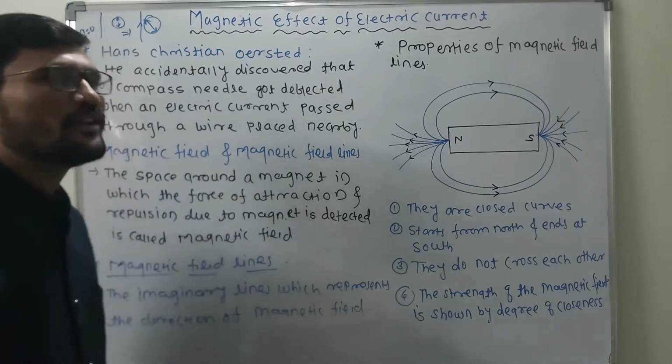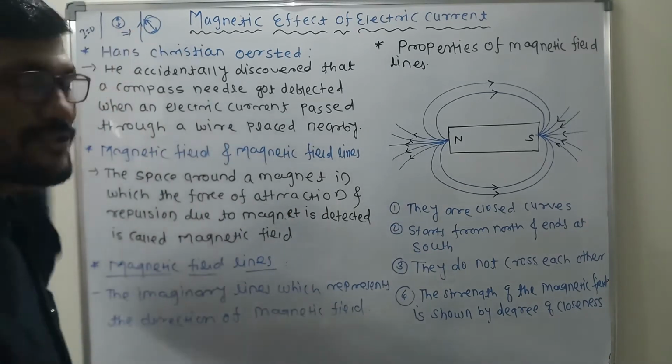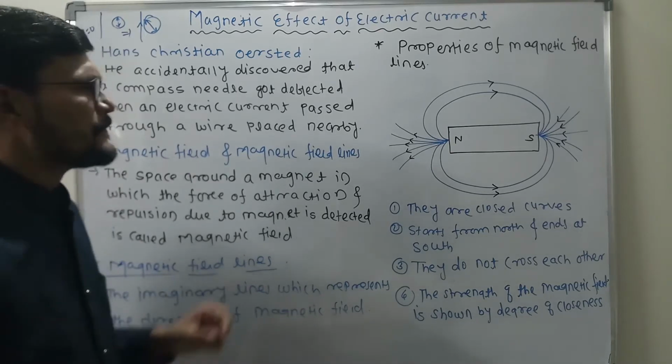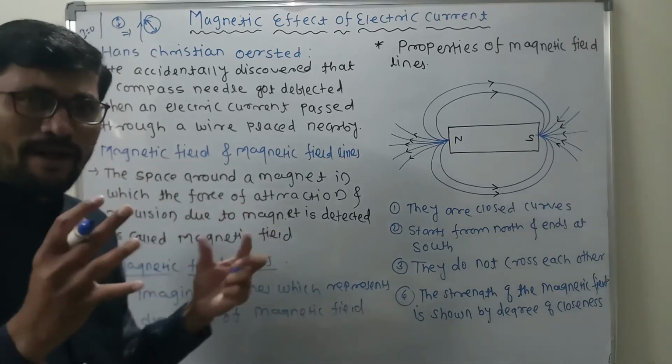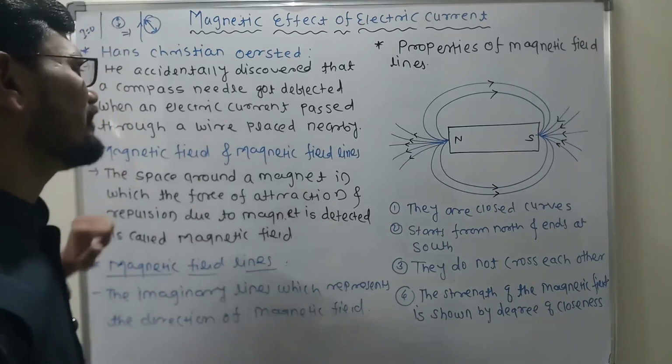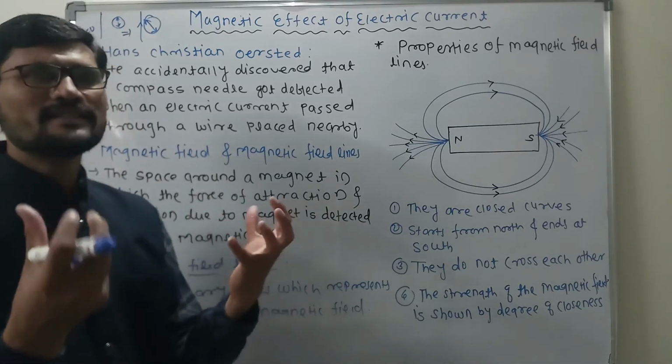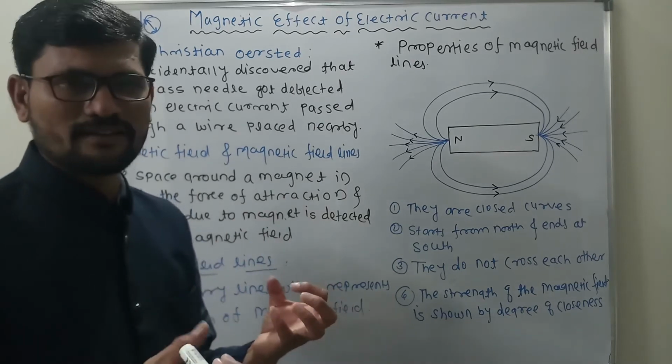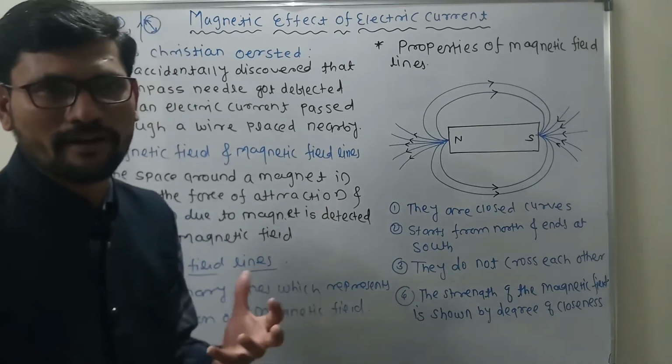So this is the very important thing. This needle is also made up of a bar magnet. Clear? Now, to understand this magnet and the magnetic field, first of all we need to understand the magnet. What is the magnet? Magnet is an artificial magnet, called the bar magnet.